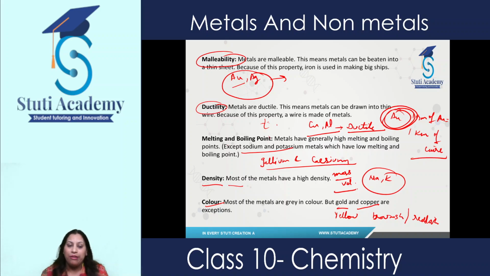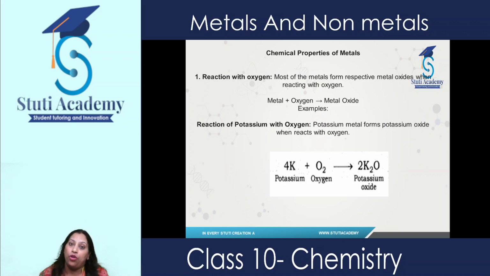So these are the physical properties of metal. Physical properties means how these metals look, what kind of shape they have, what kind of structure they have, what properties they have. So these are the physical properties of metals which I have discussed with you. Now let's come to the chemical properties.